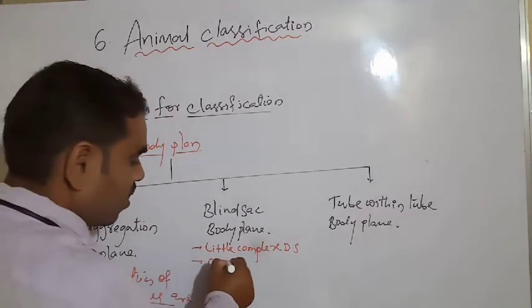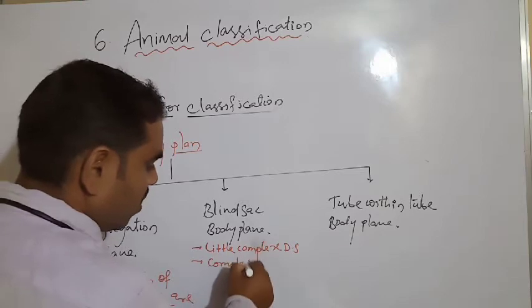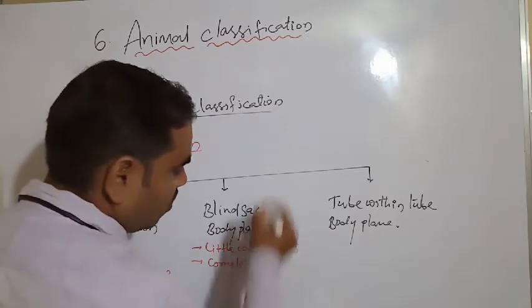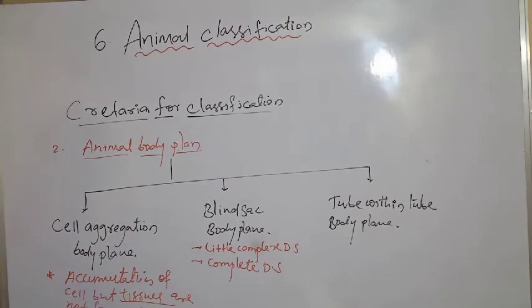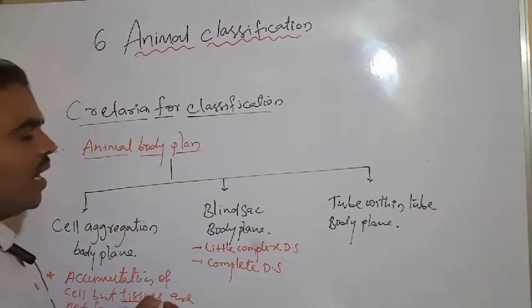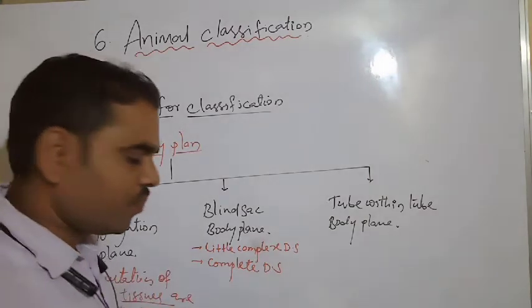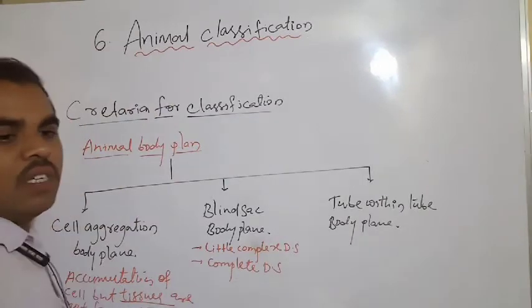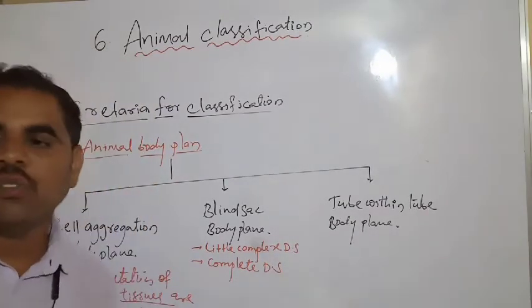Incomplete digestive system is also present in this blind sac body plan.